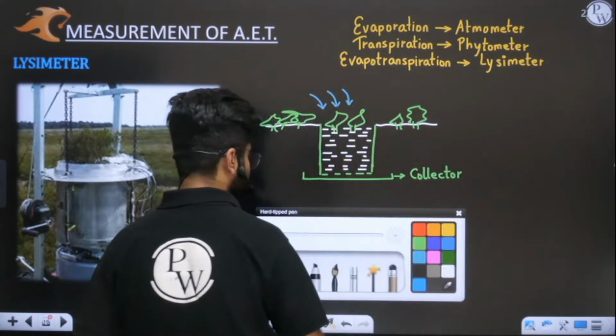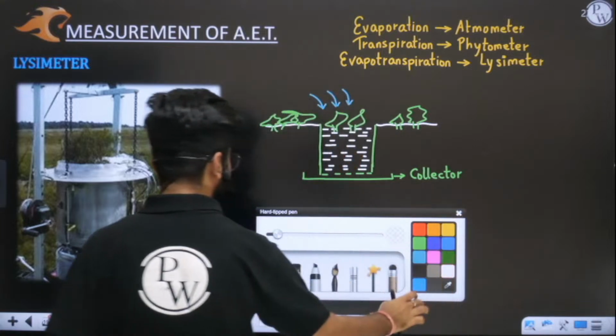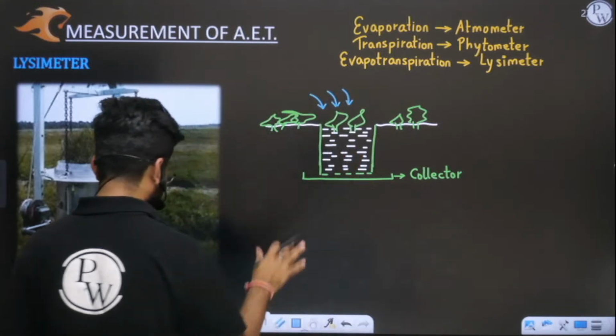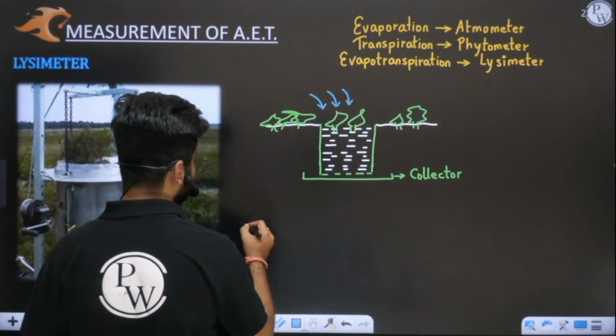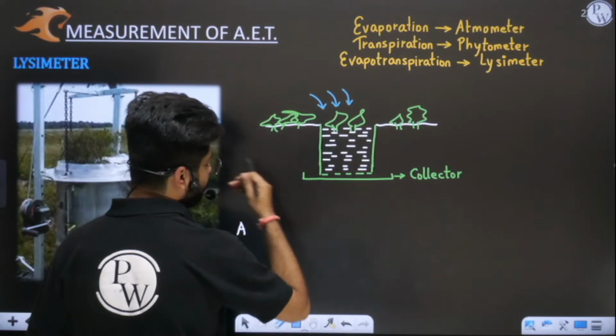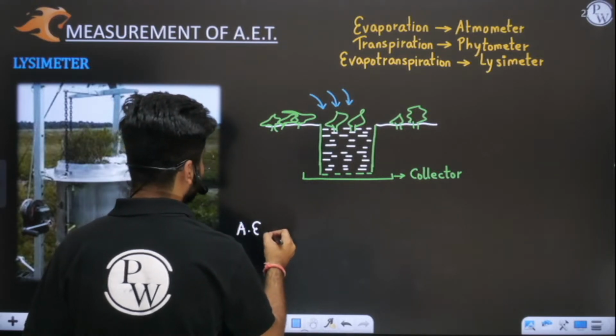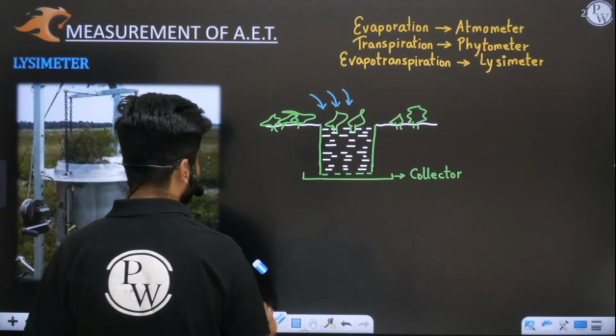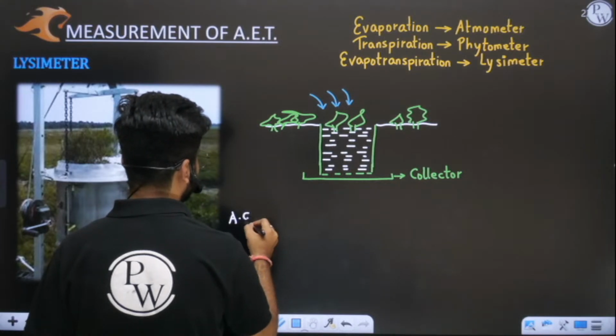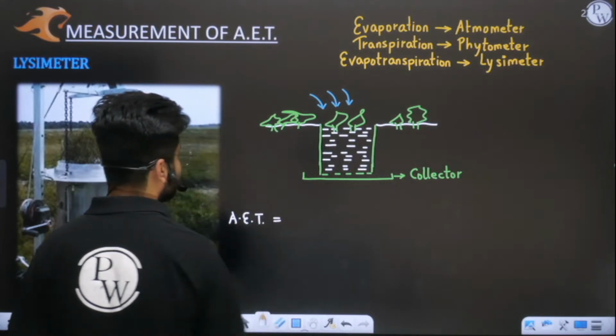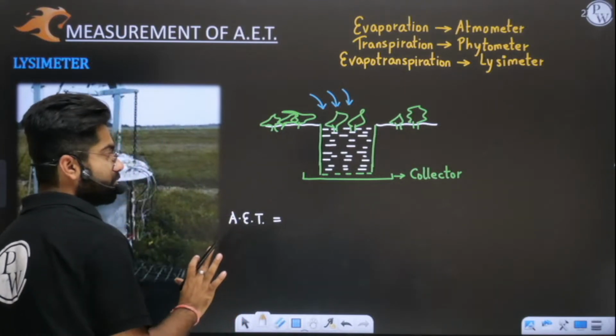If we want to measure actual evapotranspiration, that will be measured simply. This is a kind of loss.